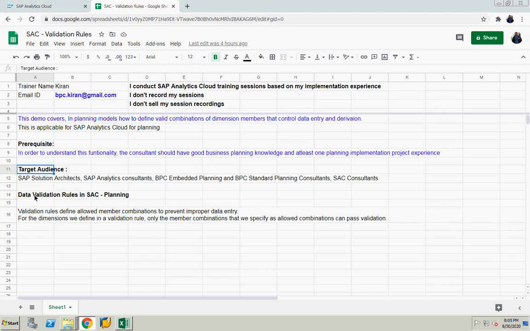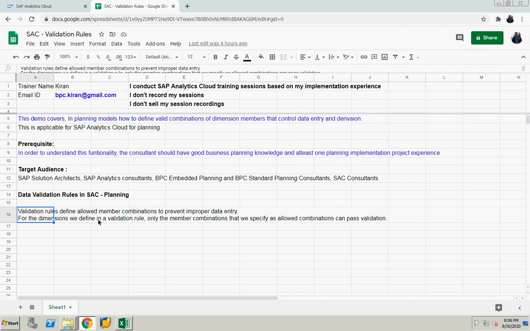So what are data validation rules in SAC planning? Validation rules define allowed member combinations to prevent improper data entry. If you are not restricting, the user will plan. So in the America's cost center, they can plan India expenses if you are not properly restricting with validations. So valid combinations should be displayed.